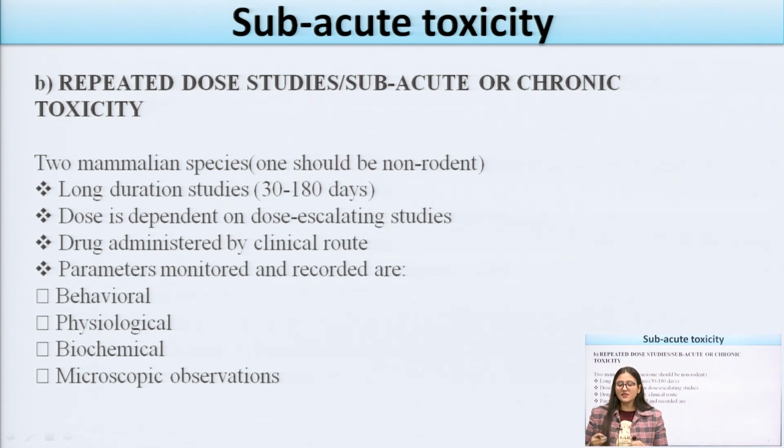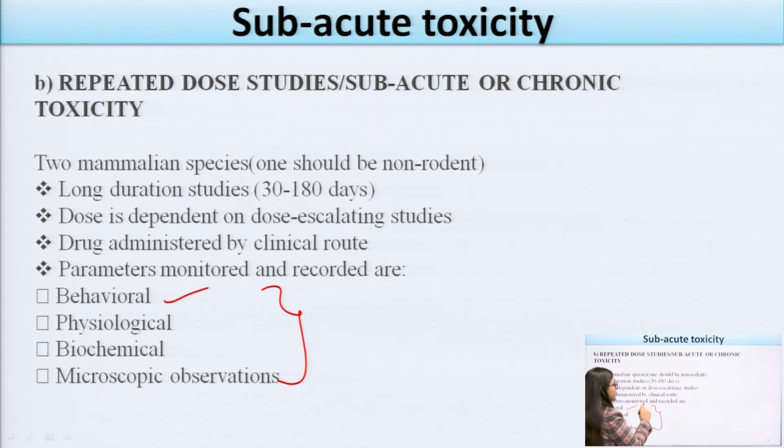And next are the parameters which are mainly used for recording the subacute toxicity. If we are performing any kind of subacute toxicity study, whether it is a dermal toxicity study or an inhalation toxicity study, we have to calculate some of the parameters and the changes which are seen in the species. These are some of the parameters given for studying the repeated dose toxicity study.